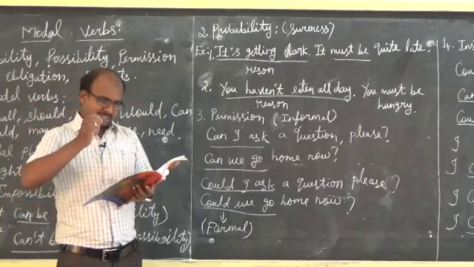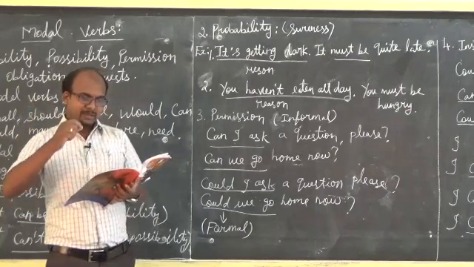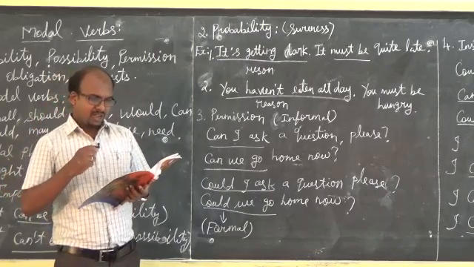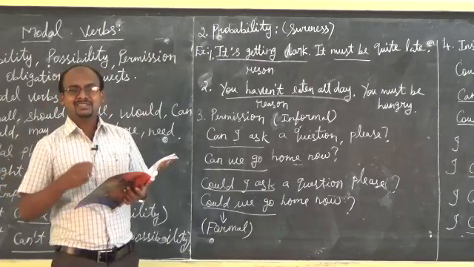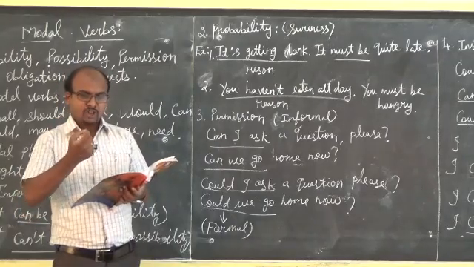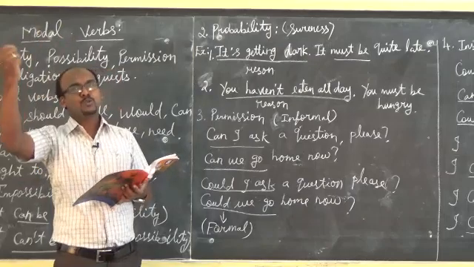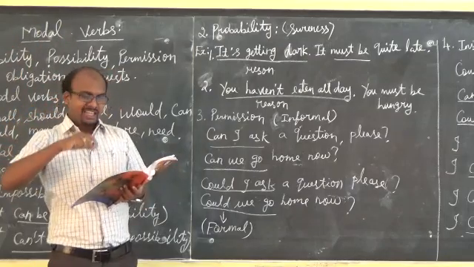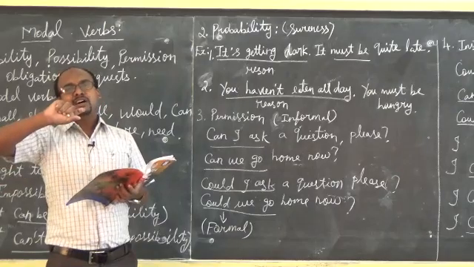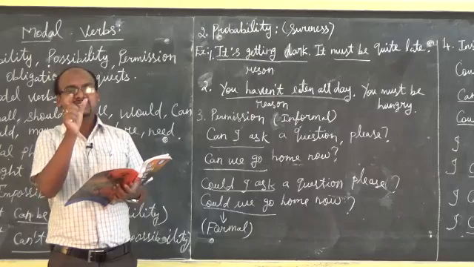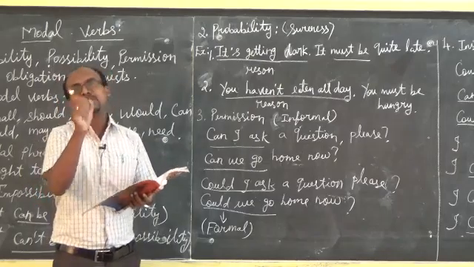In the next sentence, may is used for permission also. For example, may I sit down please? The first sentence, may expresses possibility: I may be at home tomorrow. The second sentence has the same modal auxiliary may, but here the function is different. May I sit down please? Here it is used to express permission.